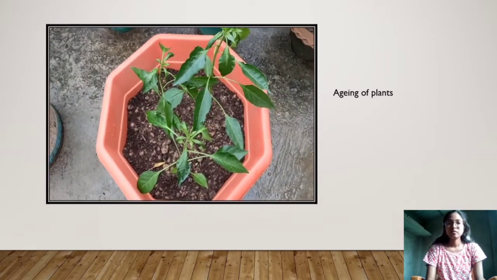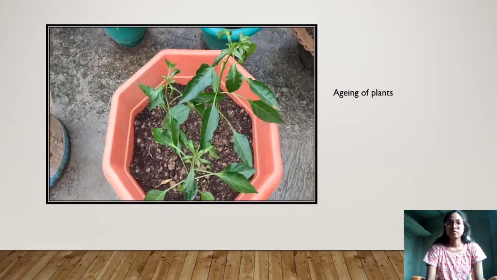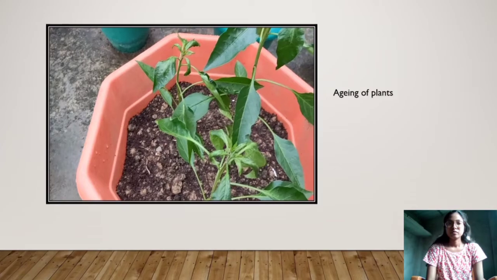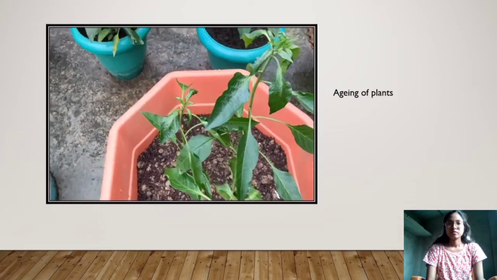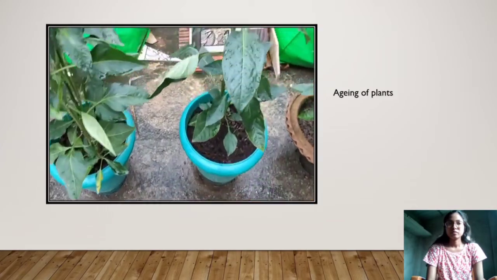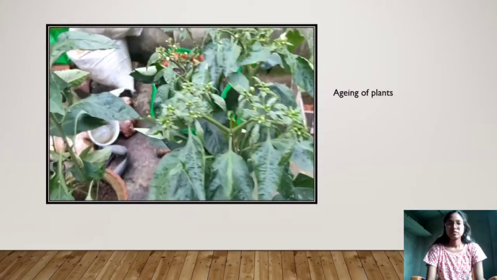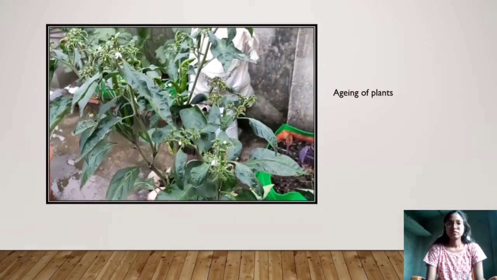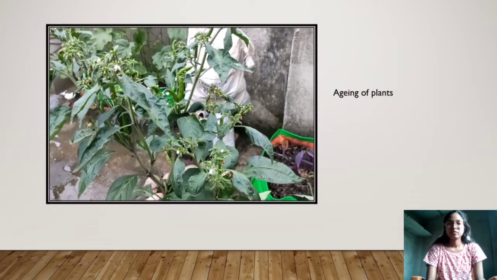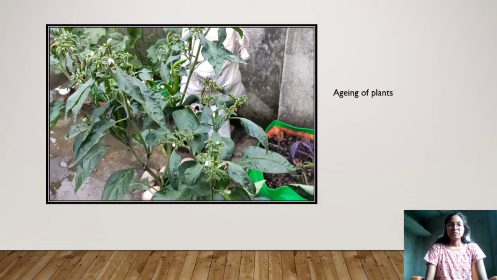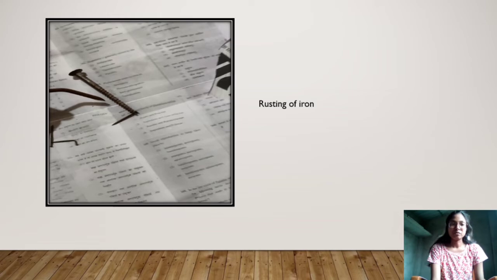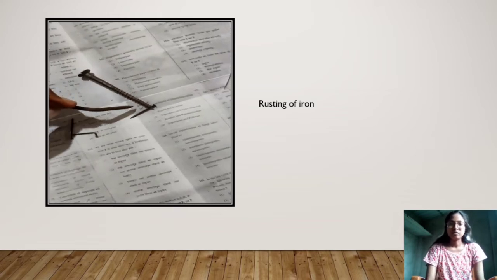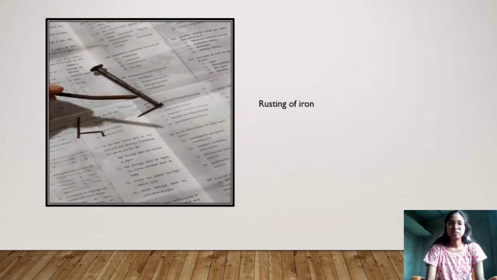Now, if you see the next example of irreversible change, here you can see these small plants of chili. Now, these small plants, when they grow, they will become like this. And ultimately, they can't be reversed back. So, this is an example of irreversible change. Now, next we will see more examples of irreversible change.